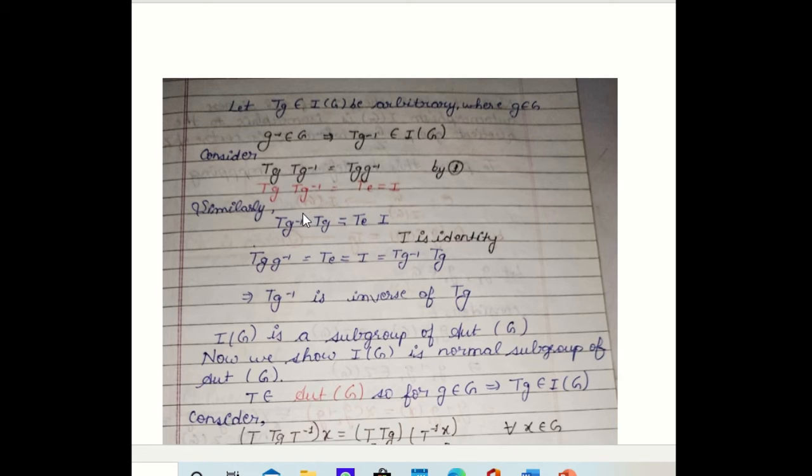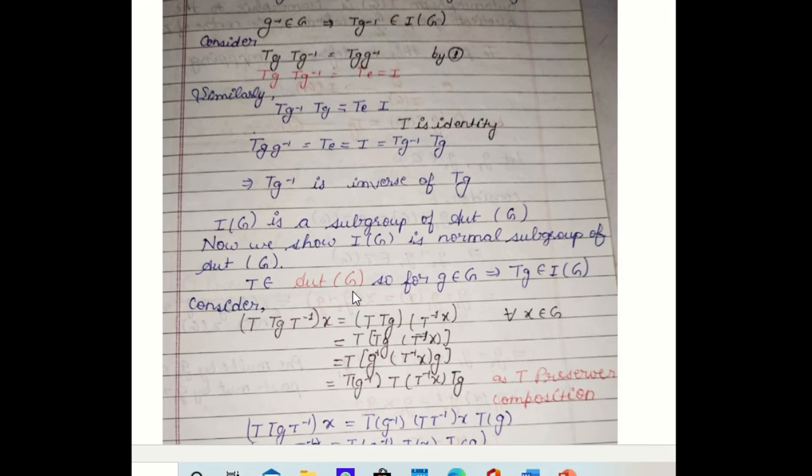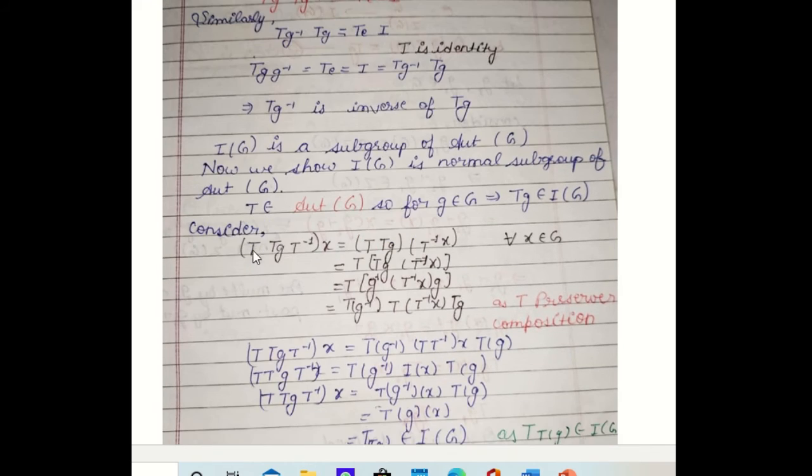for a subgroup, what do we have to show? The first thing, it is closed, and the second thing, we have to show the inverse exists. So both the properties hold. So this implies the set of all inner automorphisms is a subgroup of Aut(G). Now we have to show it is a normal subgroup. And we know the definition of normal subgroup.